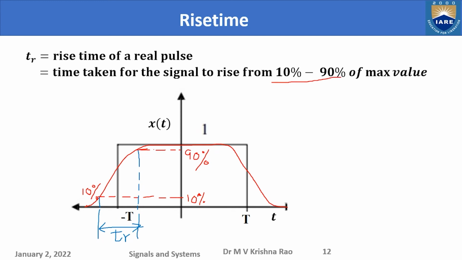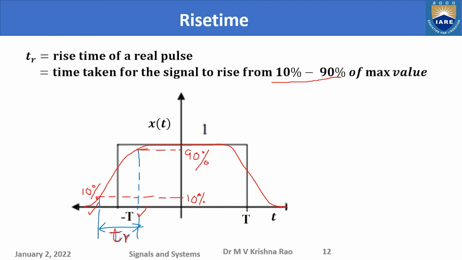So this is the 10% time instant, and this is the 90% time instant. This much time is needed for the signal to rise from its 10% value to 90% of the maximum value.